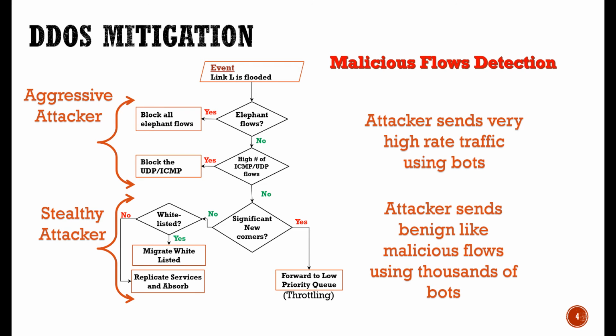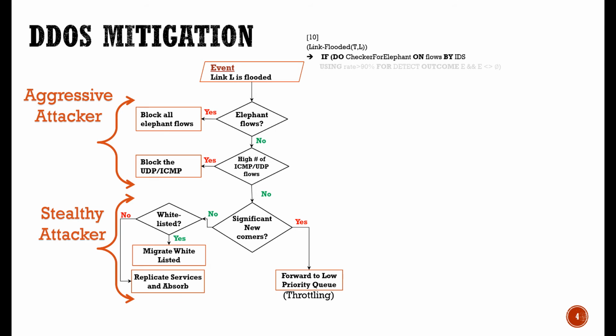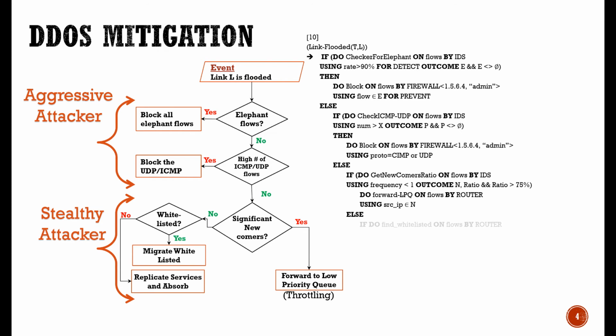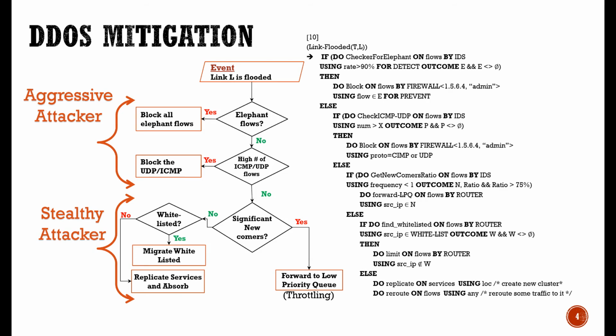We do not immediately block them. Instead, we segregate these newcomers to low priority queues for further inspection. This action immediately restores the bandwidth for the benign user. Here is the snippet of the policy that I'm talking about.